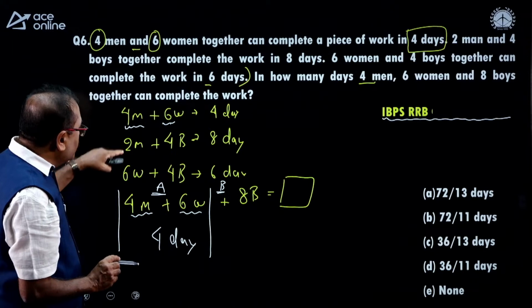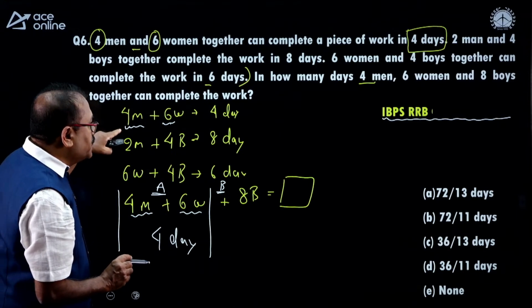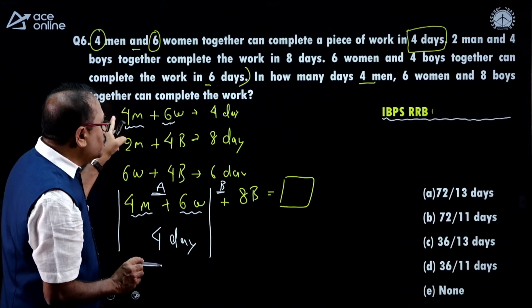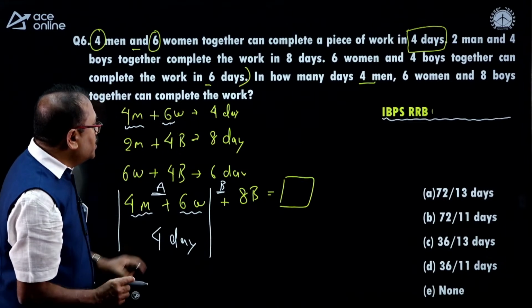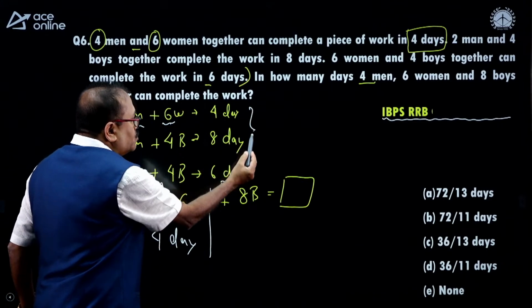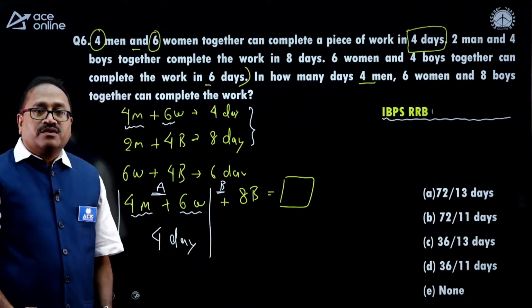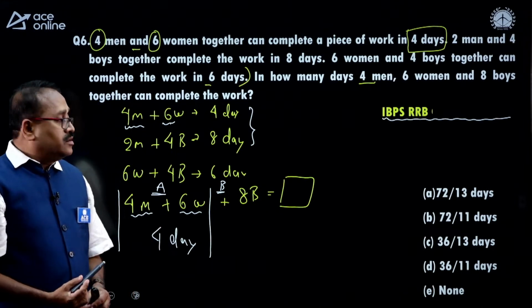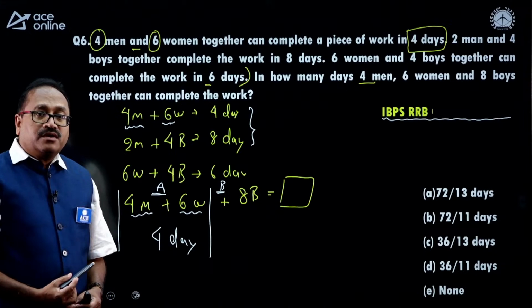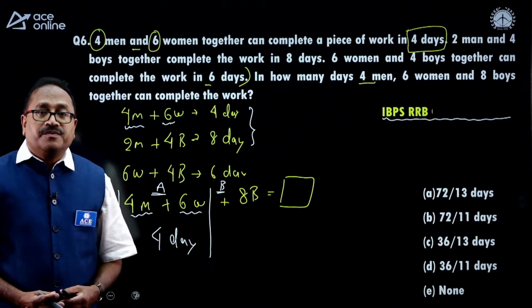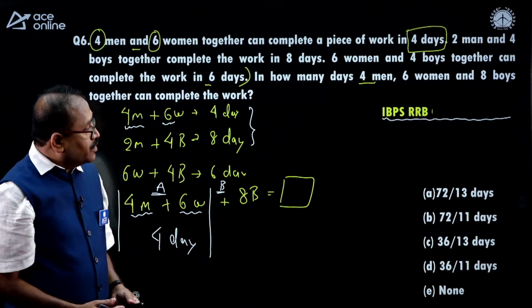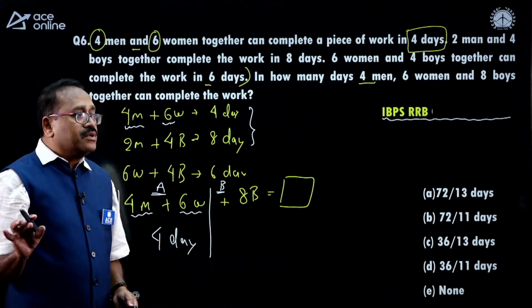You can consider the first two, that is 4 into 4 is 16 and 6 into 4 is 24. By these two you can convert, take the help of these two statements. Okay. The time is up, don't bother.